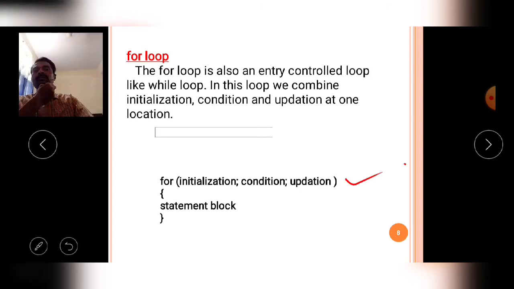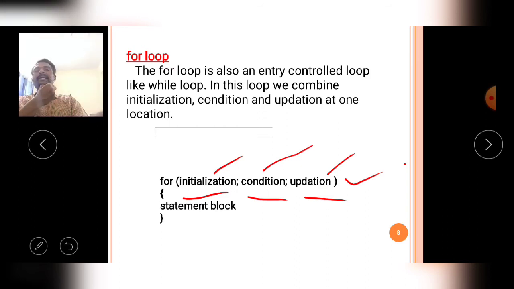Observe the syntax carefully. They are separated with semicolons: initialization statement semicolon, then condition semicolon, and then updation statement. The remaining is the same: the for loop statements block.